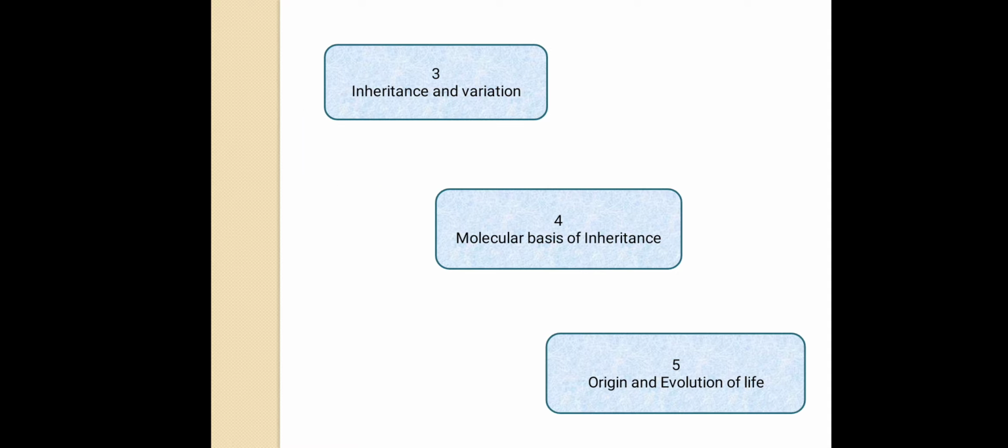Then next is chapter number 3, 4 and 5. They belong to unit 2, that is genetics and evolution. This unit is about DNA, genes and chromosomes. Here you will get an idea of how we get characters from our mom and dad, and then how those characters keep on passing to the next generation. Also here you're going to study some genetic disorders. And one more thing, this unit deals with the origin and evolution of life.